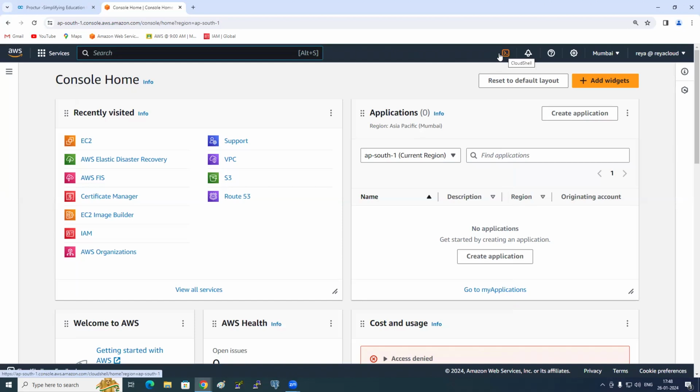This is called CloudShell. What is that? If you want to access AWS services from a Windows machine, you open the browser and log into the AWS console. And how do I access AWS services from Linux? What software do I need to install? AWS CLI, no? Yes, AWS CLI we need to install.